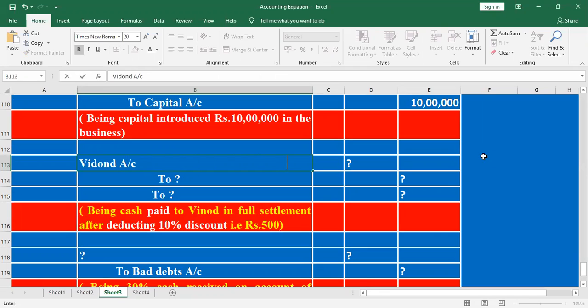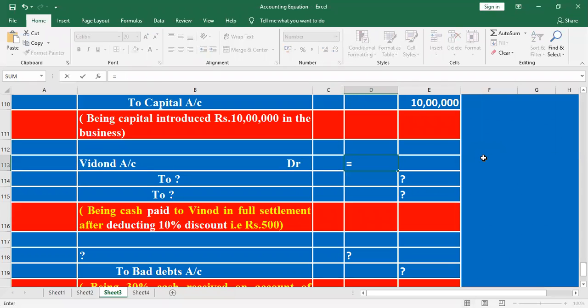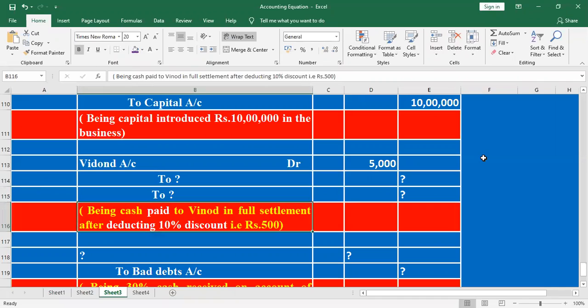How much value will be considered here? How do we consider the value? Listen here. 10% discount. 10% is 500. So 500 divided by 10, into 100. What about 100? 5,000. Then how much value will be mentioned here?